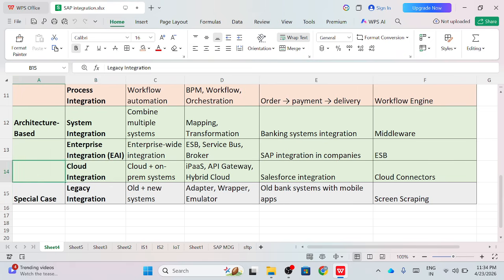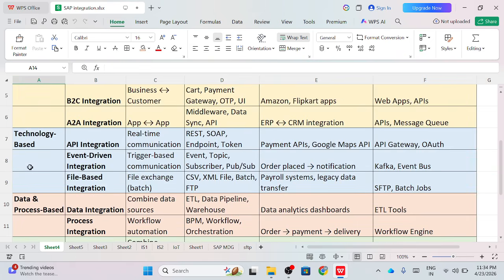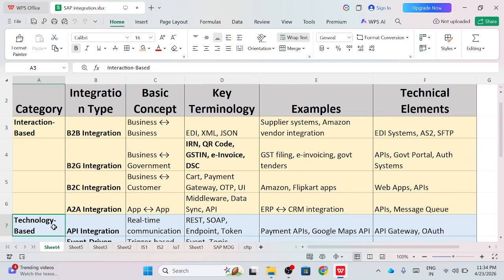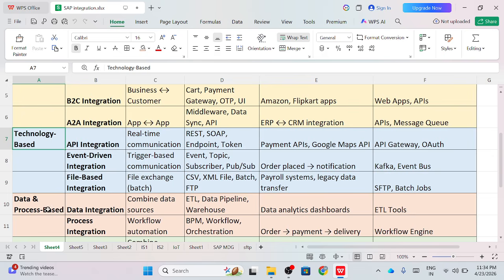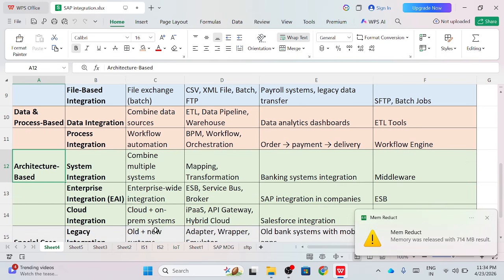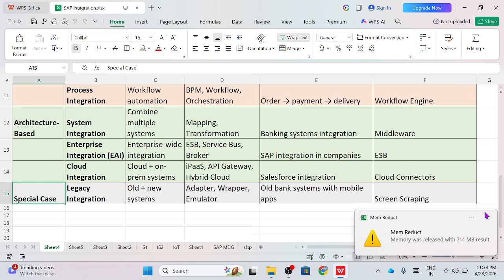So once again we are revising. The first category of IT integration is interaction based. Second one is technology based. Third one is data and process based. Fourth one is architecture based. Fifth one is special case.